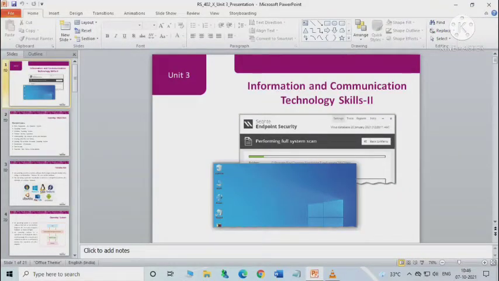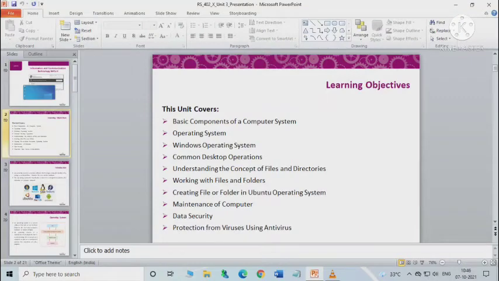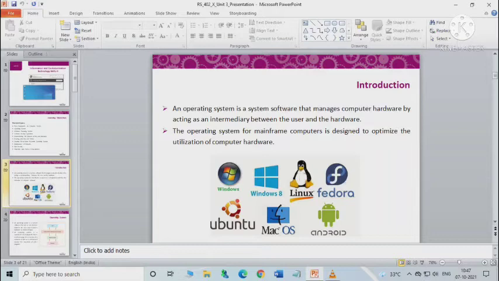Today we will be discussing the chapter Information and Communication Technology Skills 2. In this lesson we will cover the basic components of a computer system, then the operating system, then the Windows operating system, then common desktop operations, then understanding the concept of files and directories, then working with files and folders, then maintenance of computer, then data security and protection from viruses using antivirus. As you know, what is an operating system?